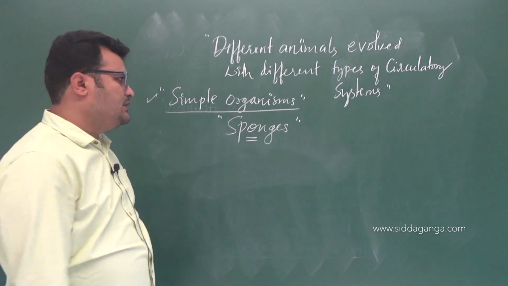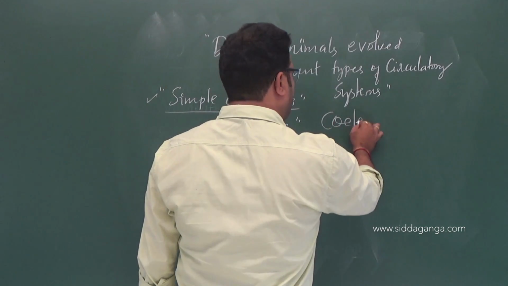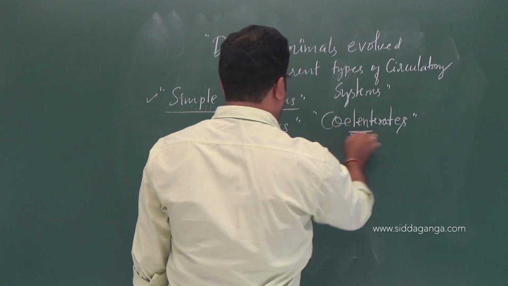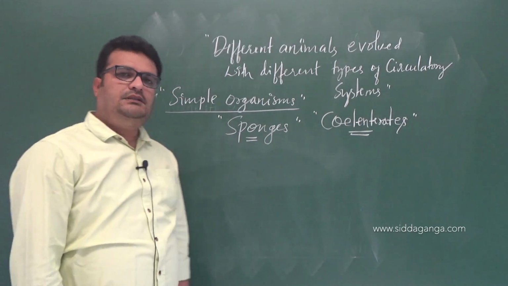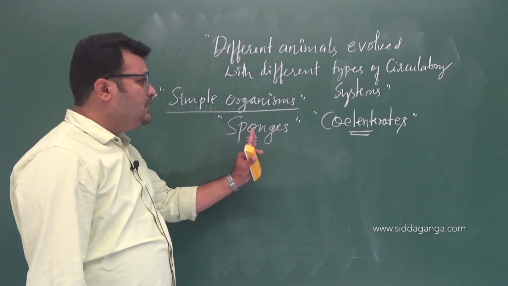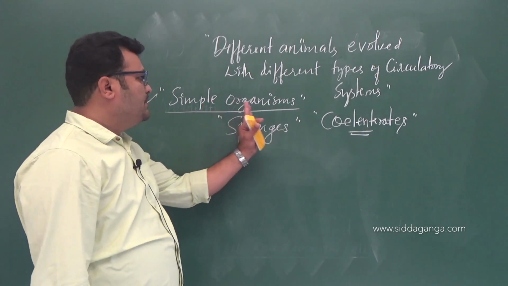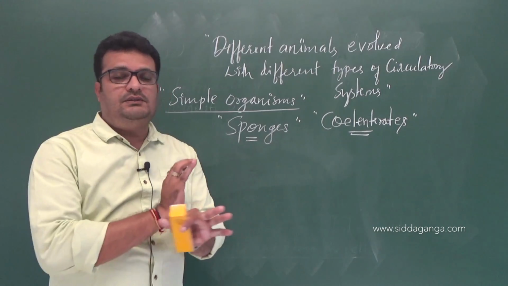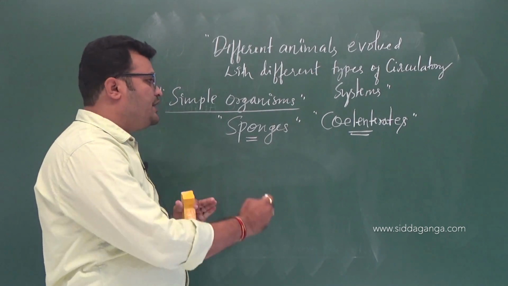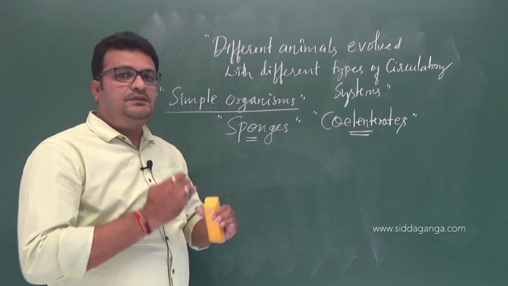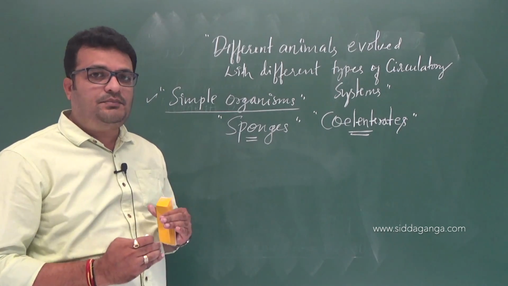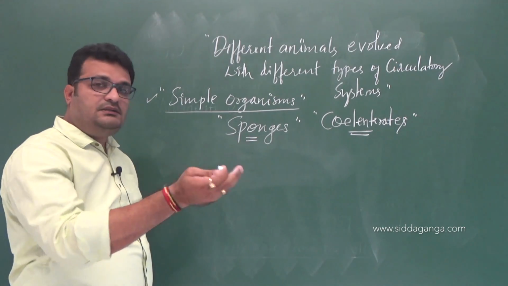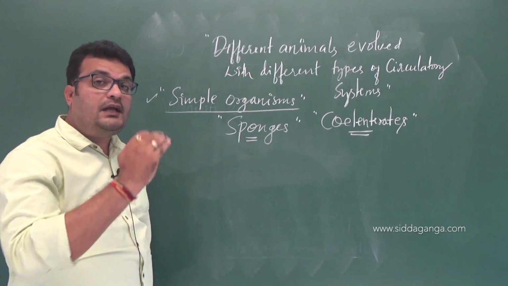In case of sponges and coelenterates, you will come across a very simple circulatory system, where they exchange substances directly through their body wall.